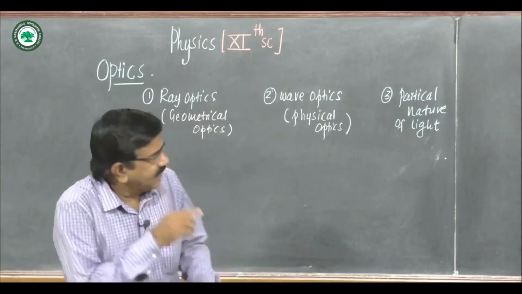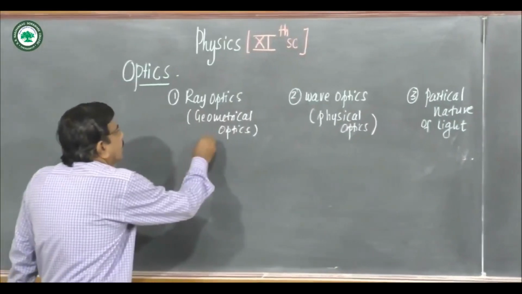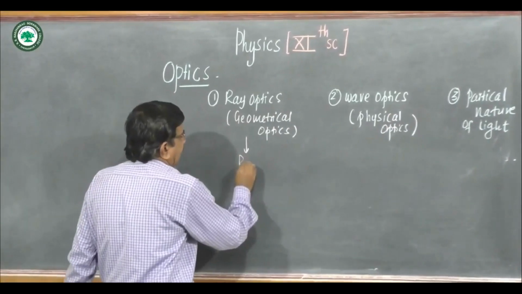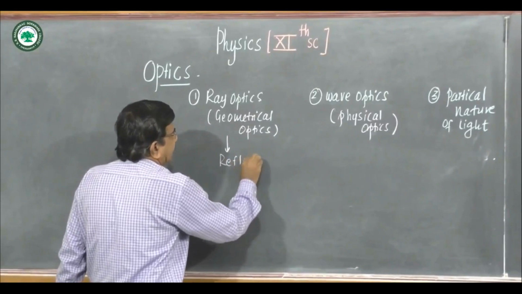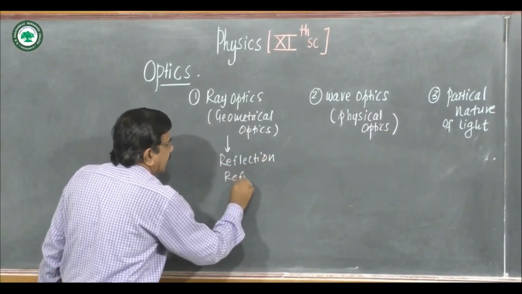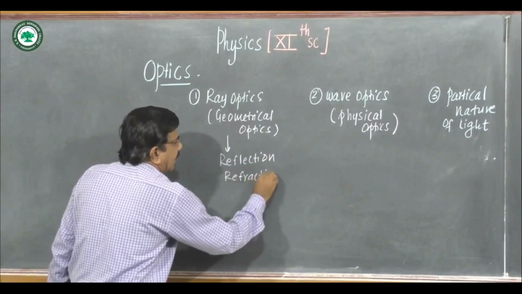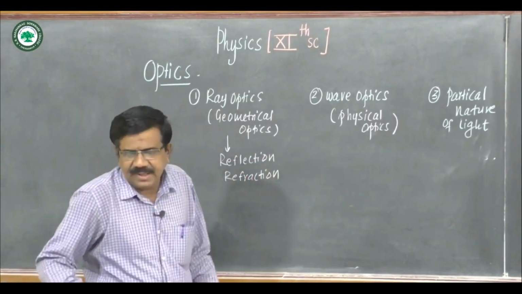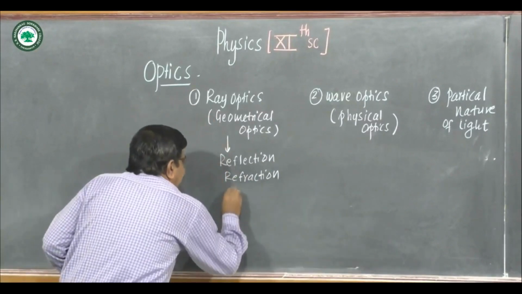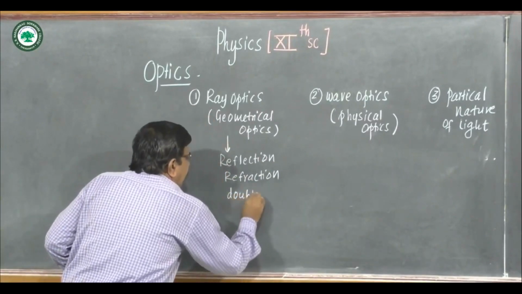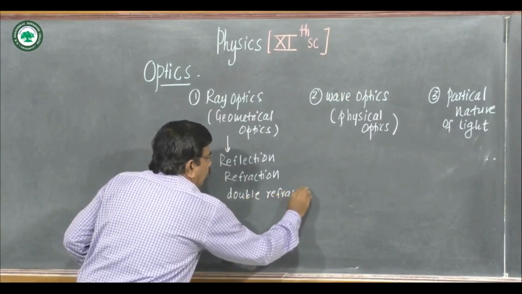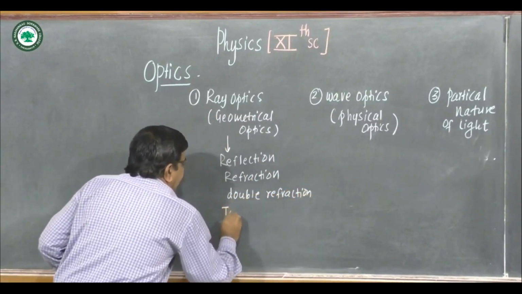In ray optics, we study reflection of light, refraction of light, double refraction, and total internal reflection.